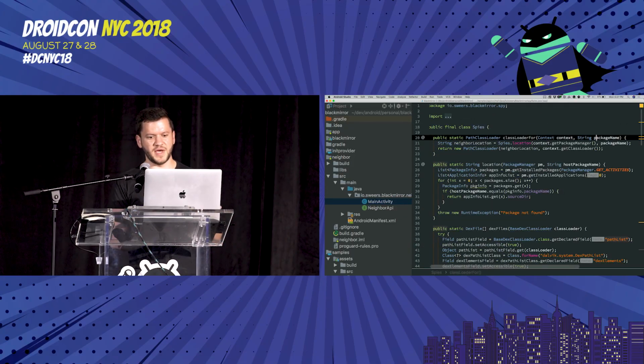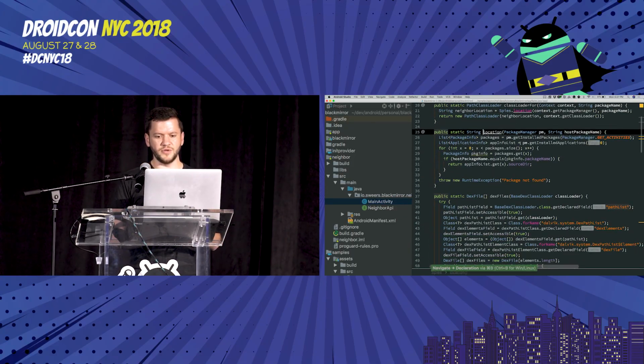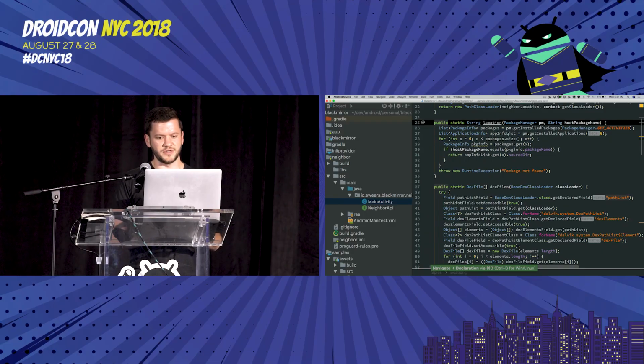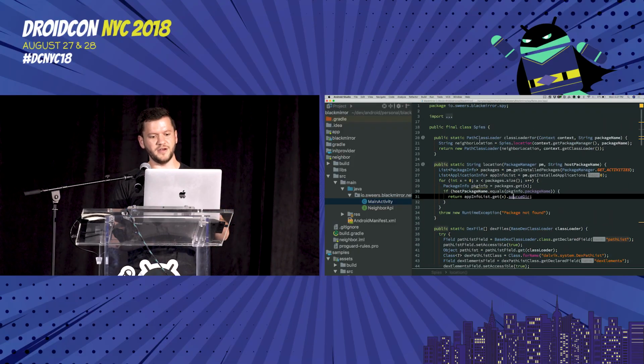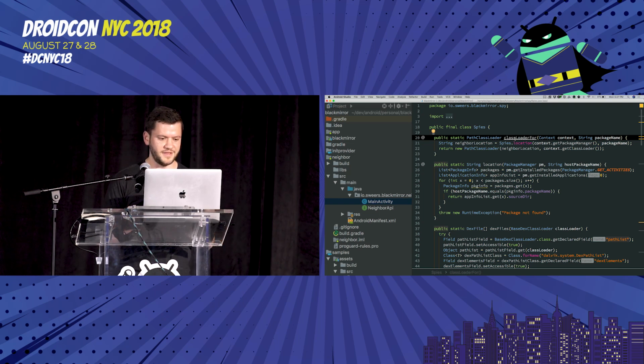And you can give it a target package name. It goes and looks up the location of that package using the package manager. You start iterating over this app info list. You run through, you find the one that has a matching package name. You pull out the source drawer. You pull it back here, you pass that into the path class loader, and now you've got a functional class loader pointing to someone else's application.